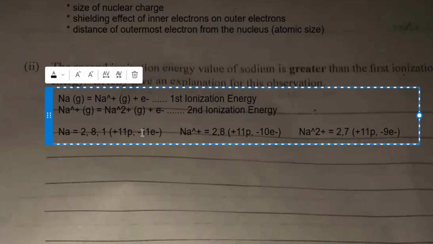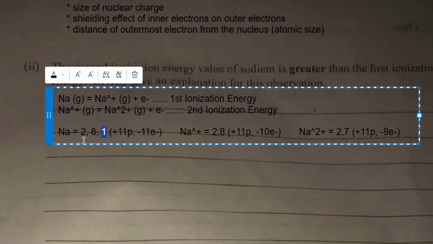Now, where do you think that force of attraction would be greatest? Will it be greater in moving from Na to Na plus, or in moving from Na plus to Na2 plus? Actually, it is greater when you move from Na plus to Na2 plus. Why? Because in moving from Na to Na plus, the first electron in the first ionization energy is removed from the outermost shell, which is the third shell. Are we together?